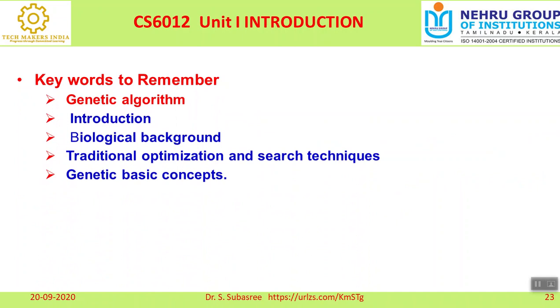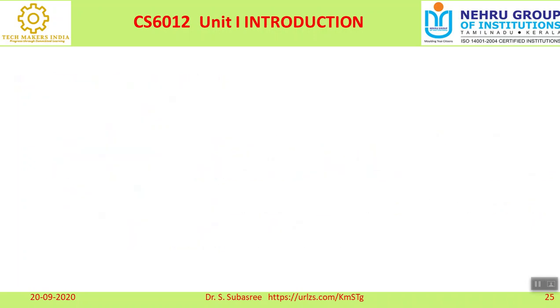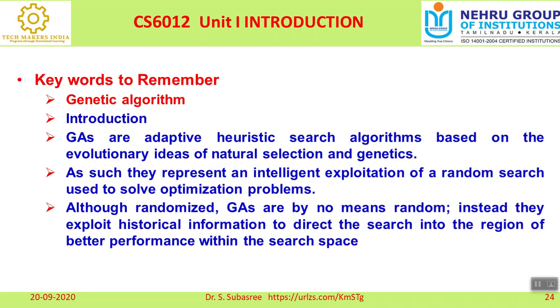So when we discuss genetic algorithm, we are going to discuss the introduction, the biological background of this genetic algorithm, the traditional optimization and searching techniques, as well as genetic basic concepts. Here, when you talk about genetic algorithm, we can represent it as GA. GA is an adaptive heuristic search algorithm based on the evolutionary idea of natural selection and genetics.